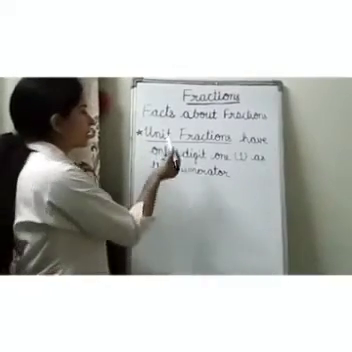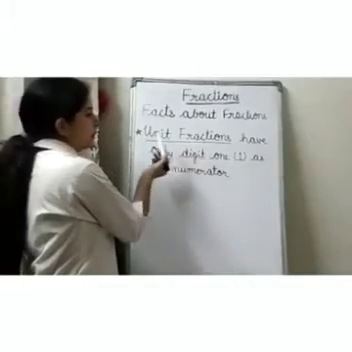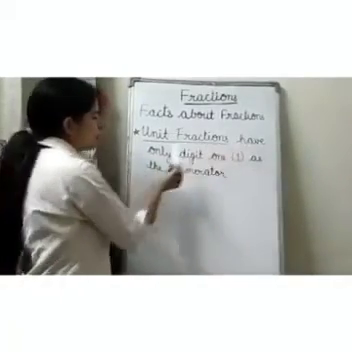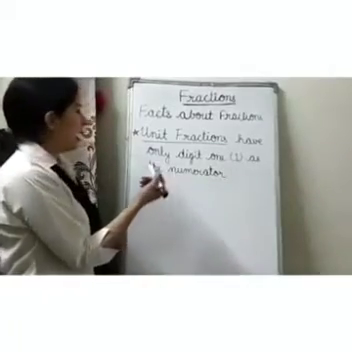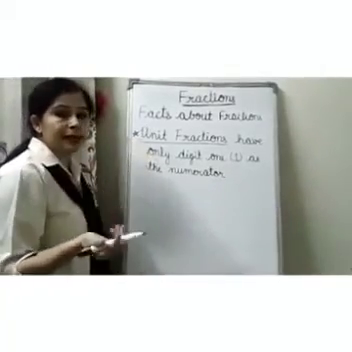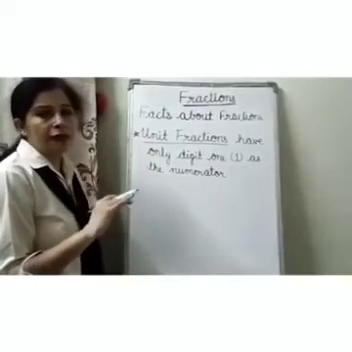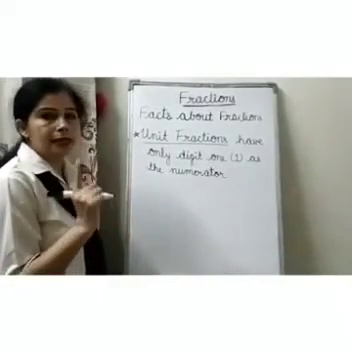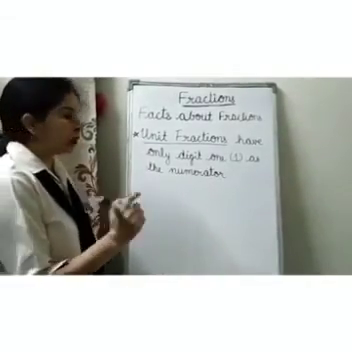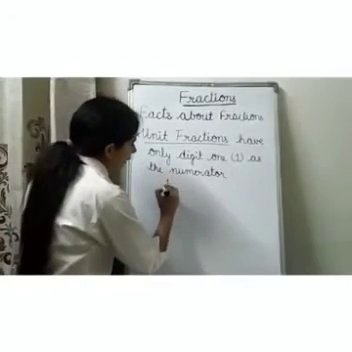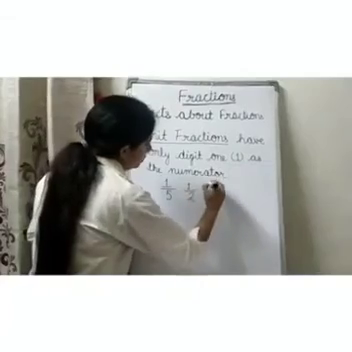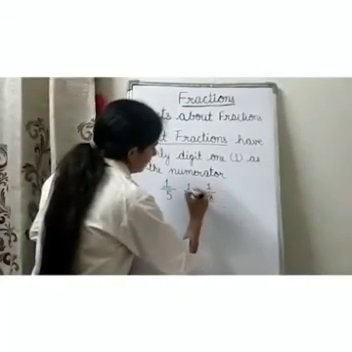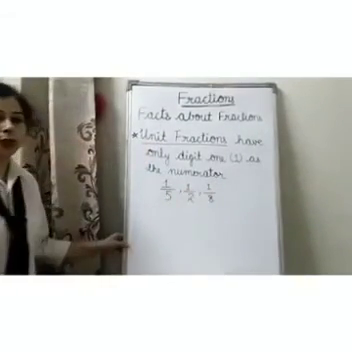Our next topic is unit fractions. Unit fractions have only the digit 1 as the numerator, as unit itself means 1. So any fraction that has 1 as the numerator is called a unit fraction, like 1 over 5, 1 over 2, 1 over 8. These are all unit fractions.